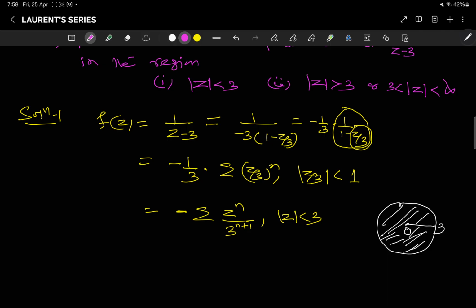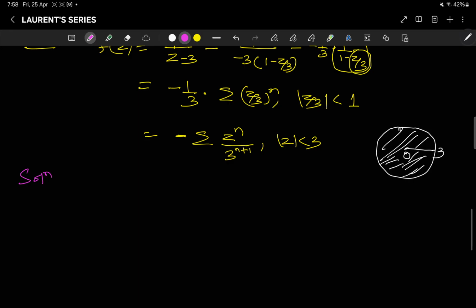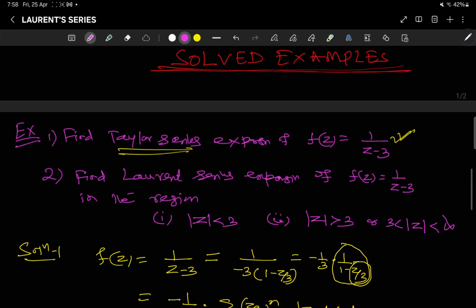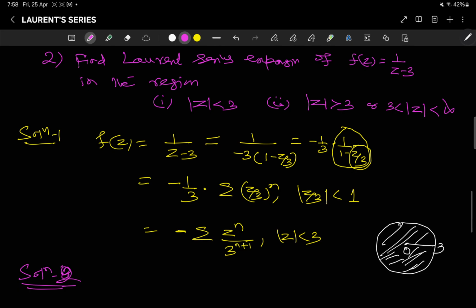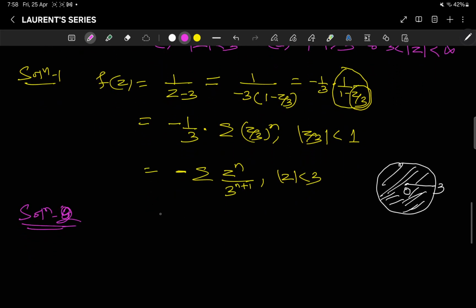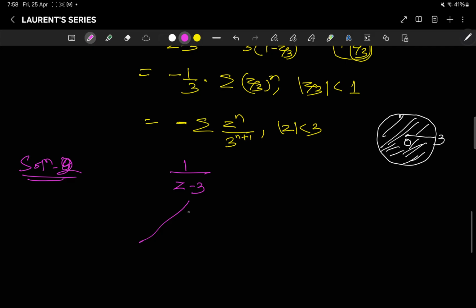Now coming to your solution number 2. Solution 2, it involves two aspects. Here 1/(z - 3) has two aspects, so mark it carefully. Now in the line of the Taylor series, taking the constant 3 common, what I am getting is minus 1/3 into 1/(1 - z/3).